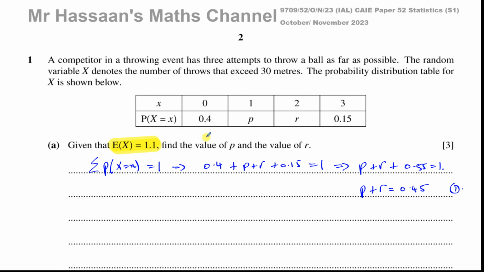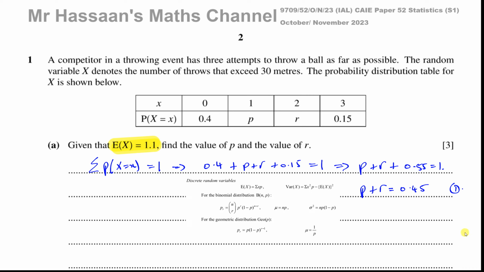And that formula is actually given to you in the formula sheet, as I'll just show you. So here we have the formula sheet, which is taken straight from the formula booklet that you get in your exam. And here we're told that for discrete random variables, the expected value is equal to the sum of xp. So it's basically the sum of these two rows, the product of those numbers and then added together.